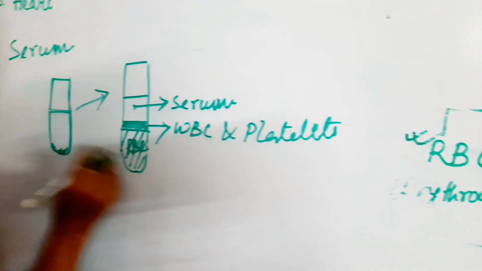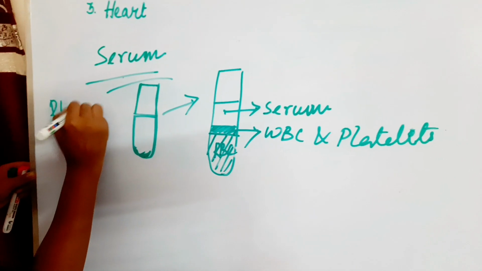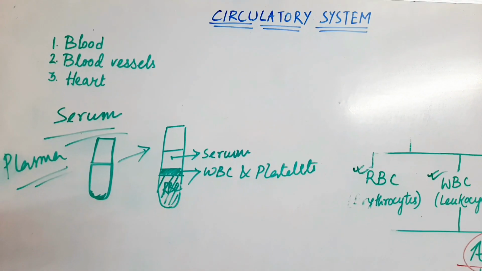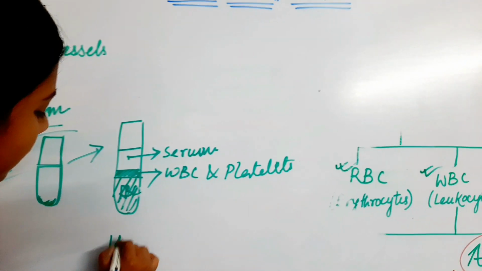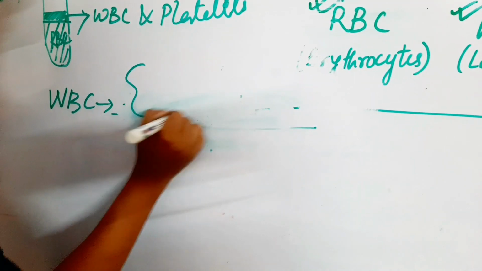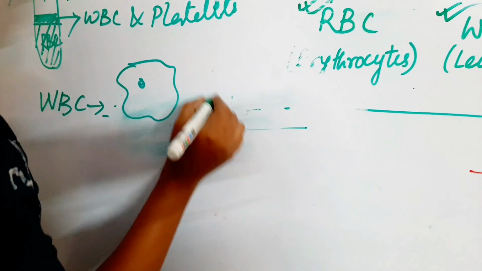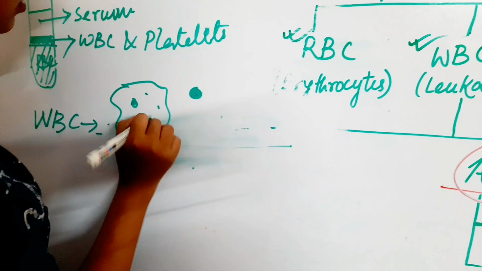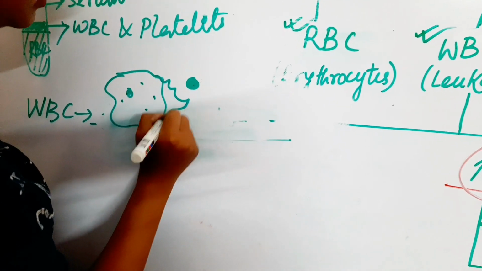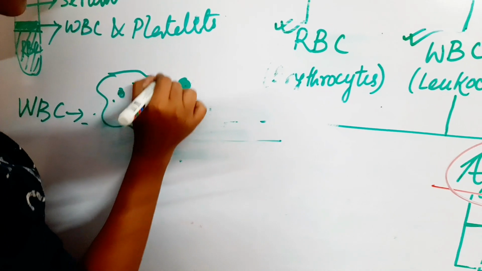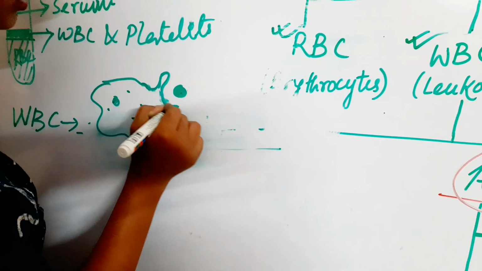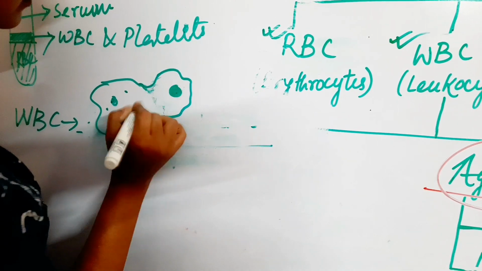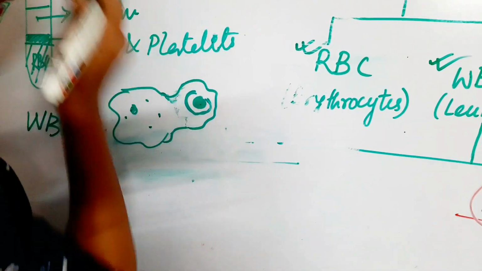So our blood also contains serum. We can also call it plasma. Now some facts about the circulatory system. Suppose this is a WBC and this is a germ. The WBC will come near it and start projecting false feet, or pseudopodia, and it will engulf the germ.